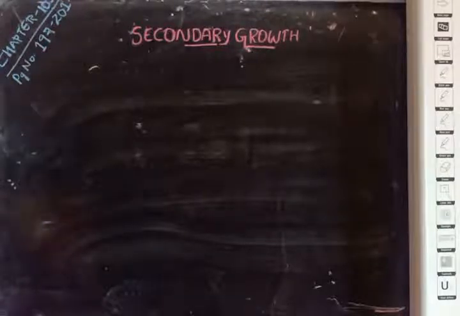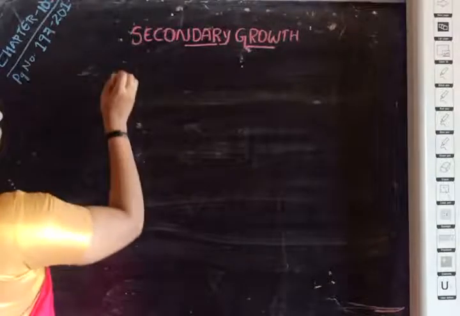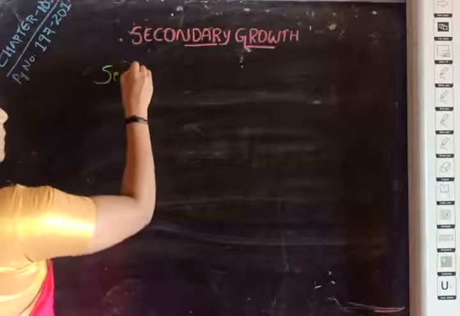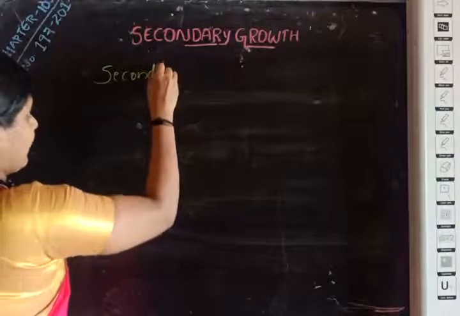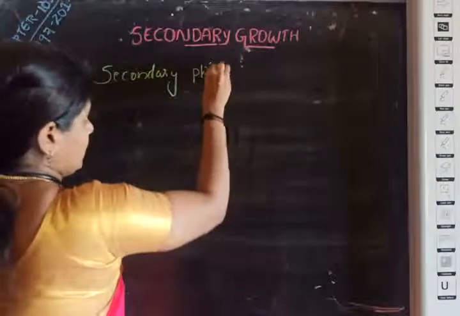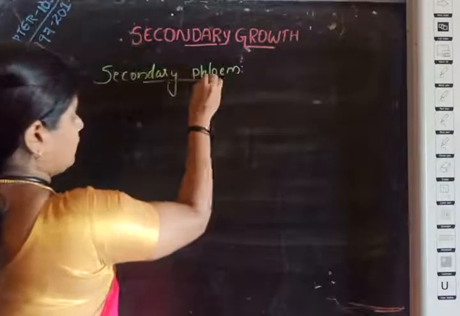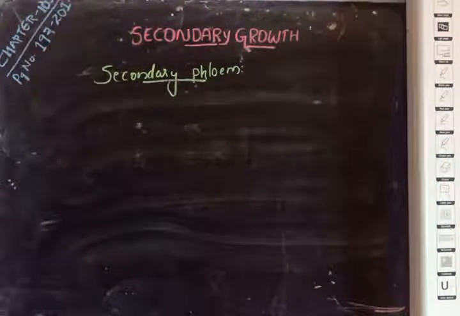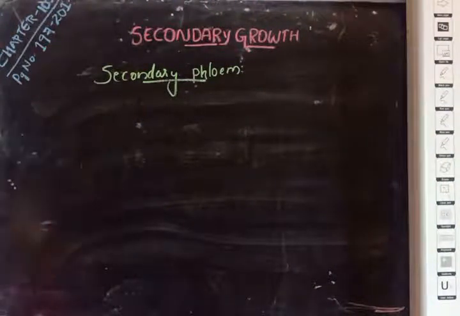Now, we are going to see the features of secondary phloem. What are the things that come under secondary phloem?